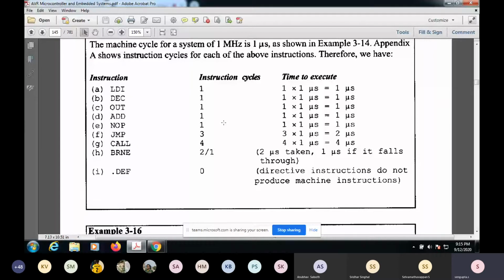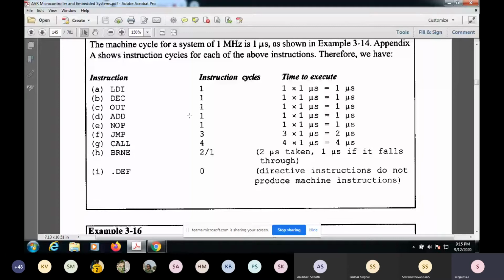Because for real-time operation, let's say that I'm doing some filtering operation. Okay, I am reading some sensor value, and after the execution I am displaying it. Okay, so I should display every, let's say, 1 millisecond, but in between I'm doing a lot of processing.